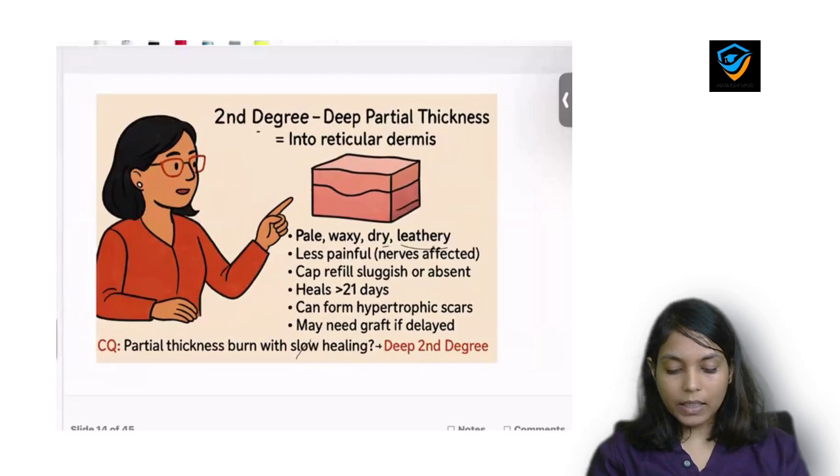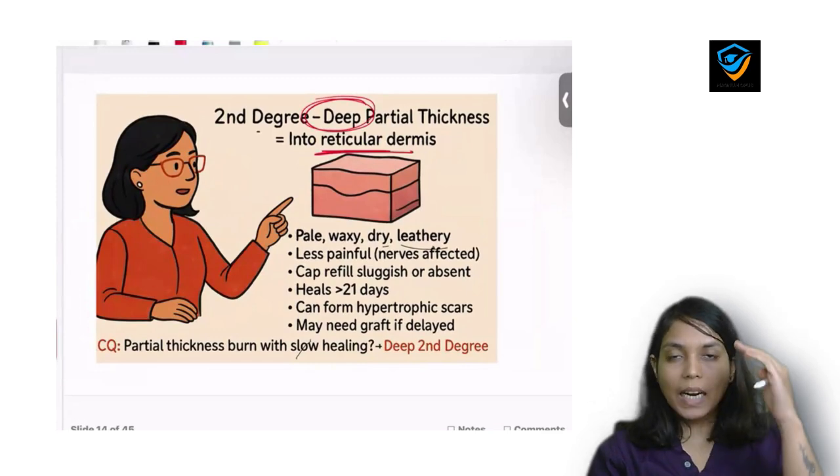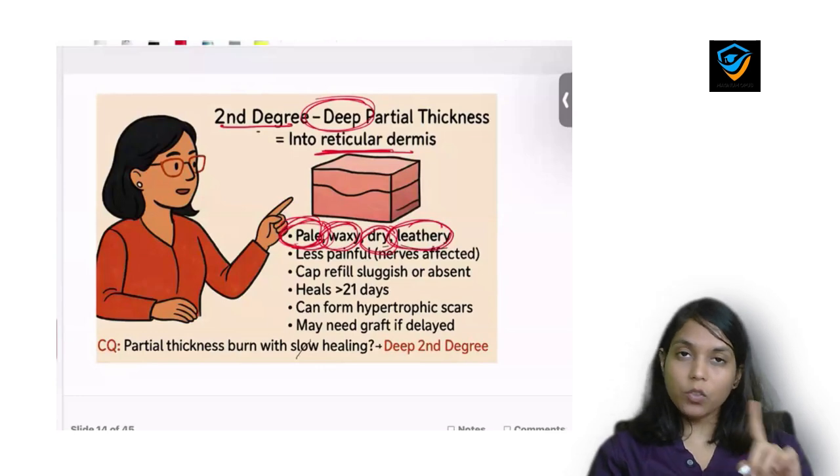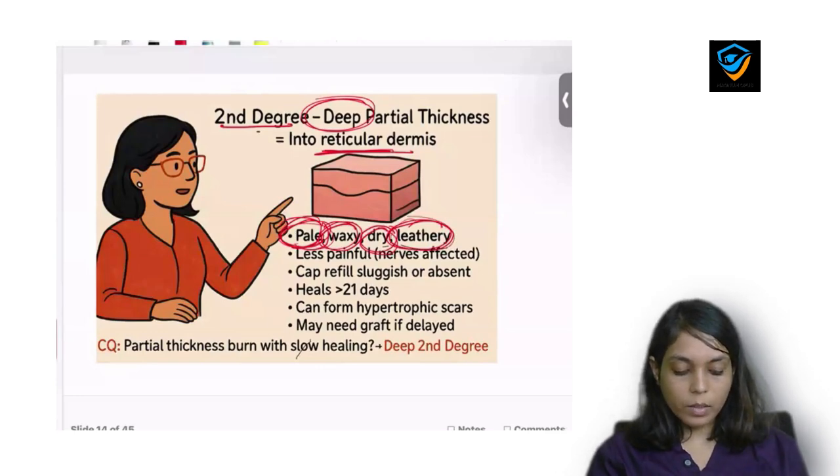Now second degree deep type of burn, it involves reticular dermis. So from the start it involves epidermis plus papillary dermis up to reticular dermis. The skin will be pale, waxy, dry, leathery. All these words are important because this is the first subtype which will be pale. It will be waxy, it will be dry and not moist. Second degree superficial was moist, and this will be leathery.